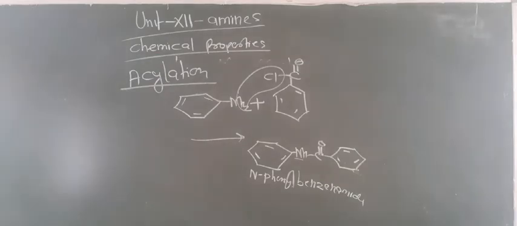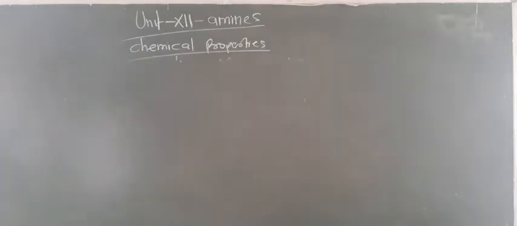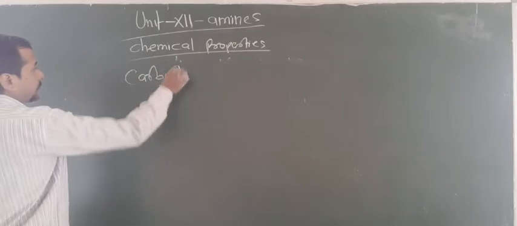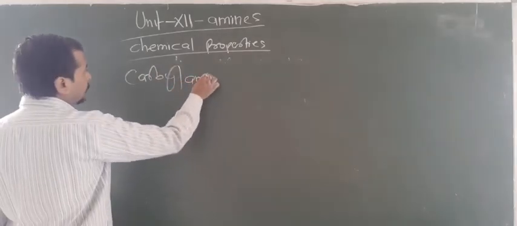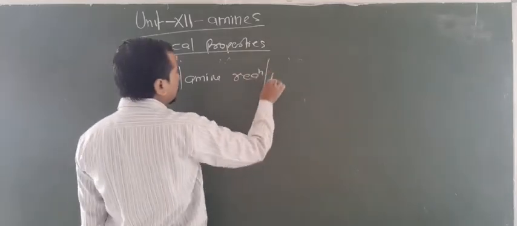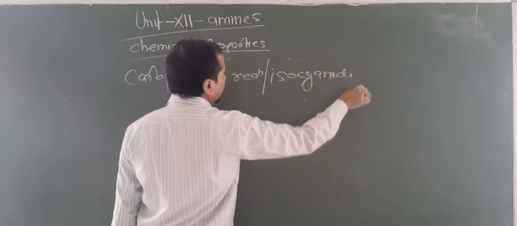Now for the next reaction, you have to know the carbylamine reaction. This is most important from the examination point of view. So the next reaction is known as the carbylamine reaction. This is also known as the isocyanide test.